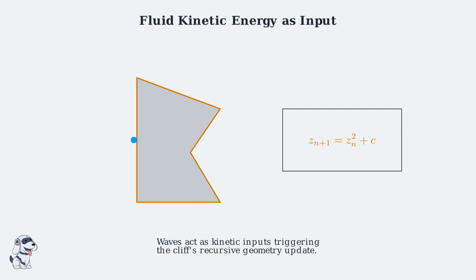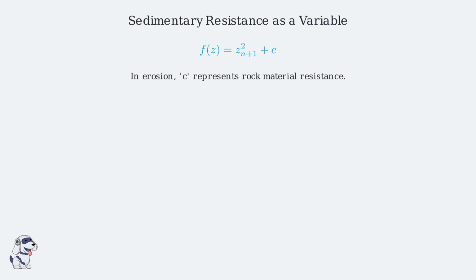This process is a continuous loop where fluid force meets mineral resistance, creating the complex fractal signatures we observe today. In the recursive calculation of coastal erosion, the rock itself acts as a variable. While fluid energy is the constant input, the mineral composition determines how the cliff breaks down.